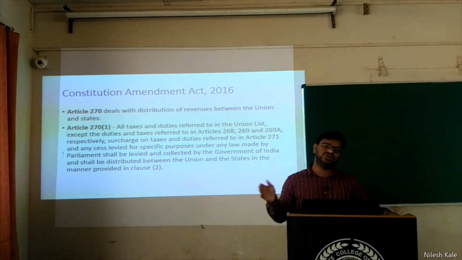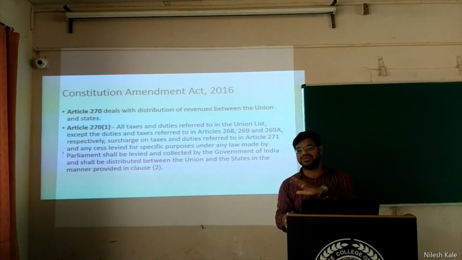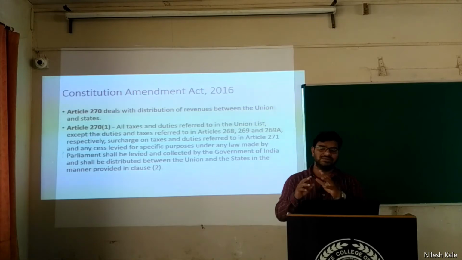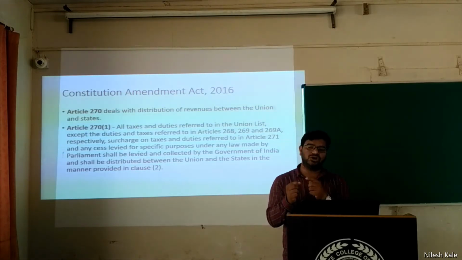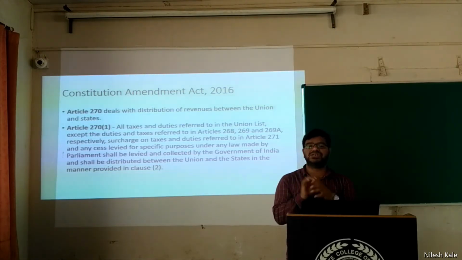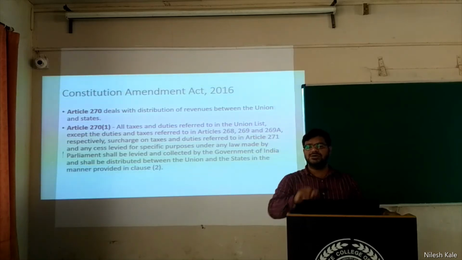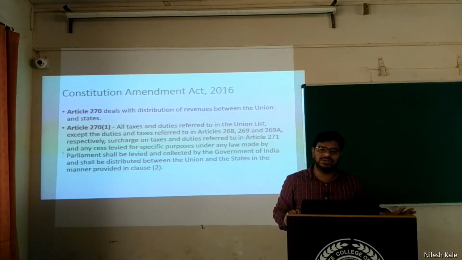In the year 2018 we saw that Kerala was suffering from floods. Now the Kerala government has the power which was given by Article 246A. It has the power to amend this GST law and assign this extra cess. Cess means CESS. This cess is an extra tax which is levied on goods and services for the purpose of Kerala flood only.